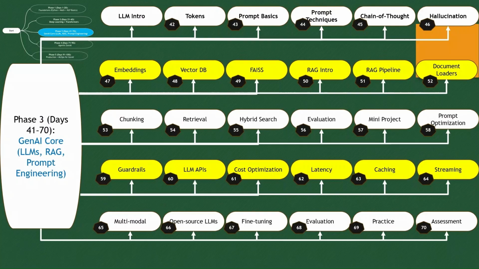In phase 3, which spans from day number 41 to 70, we'll be seeing the GenAI core concepts, which include the LLM introduction, and then we will get into tokens. Usually tokens are nothing but small units of text, and how an LLM processes the input and output is based upon tokens. And then we'll see the prompt basics. It's a kind of providing instruction or context to guide the LLM's response.